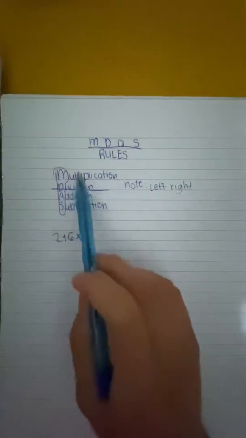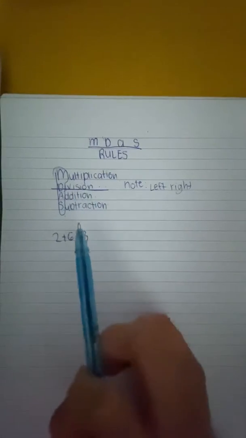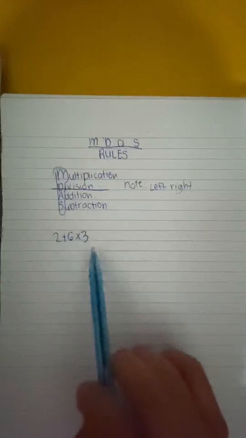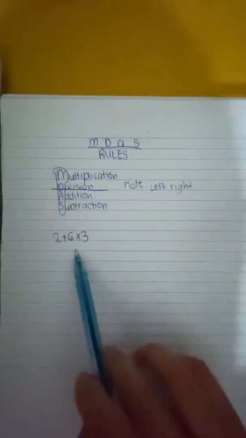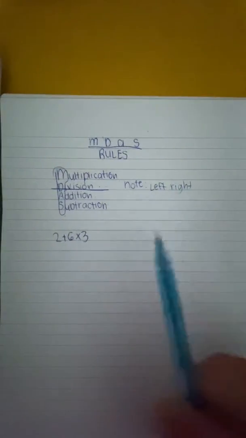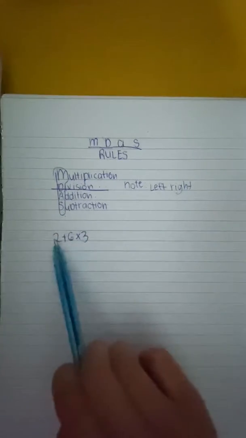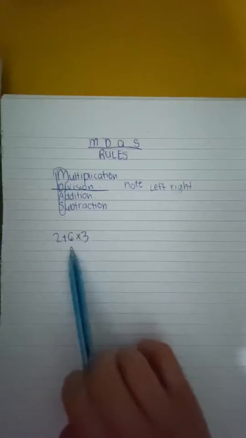Left to right. For example, if there is multiplication and division in the equation and division comes first, then since it's left to right, you have to do division first, then multiplication.